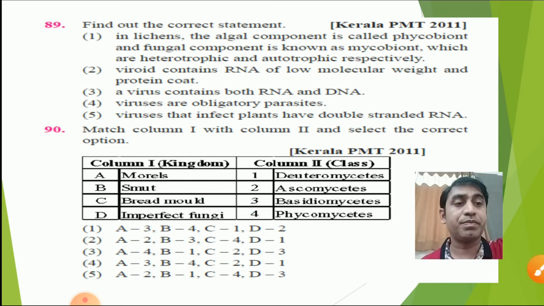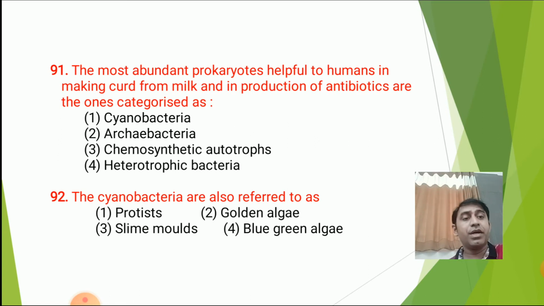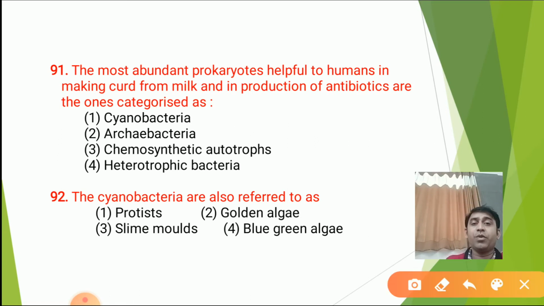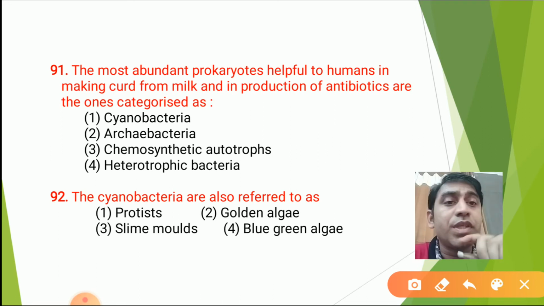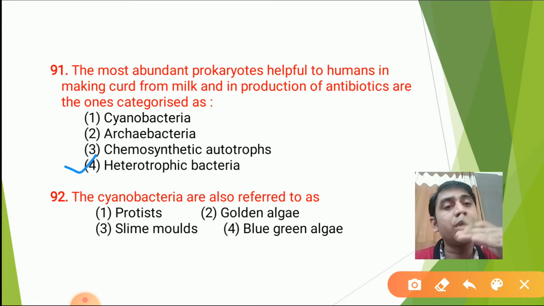The next question: the most abundant prokaryotes, helpful to humans in making curd and in the production of antibiotics, can be categorized as cyanobacteria, archaebacteria, chemosynthetic bacteria, or heterotrophic bacteria. These are not cyanobacteria, archaebacteria, or chemosynthetic bacteria. These are heterotrophic bacteria, which are helpful for humans. We know Lactobacillus converts the lactose present in milk into lactic acid. Antibiotics are also produced by bacteria, but those microbes are heterotrophic.